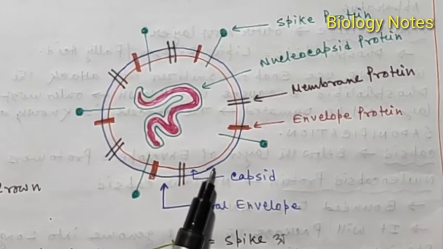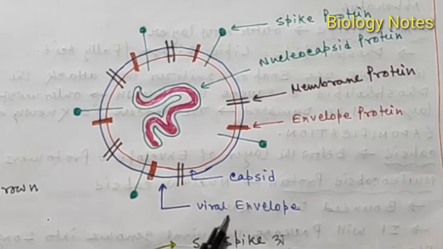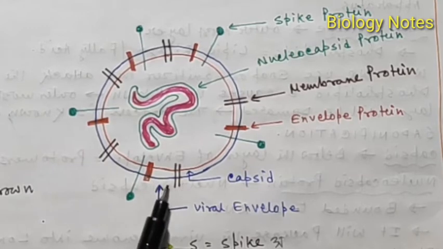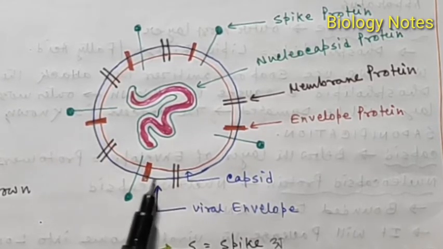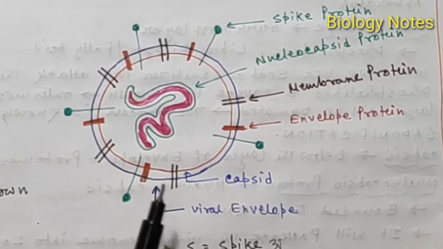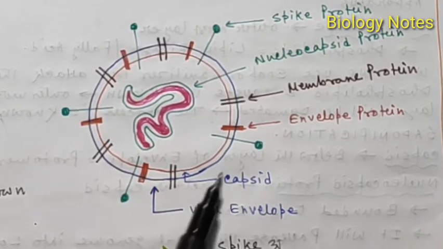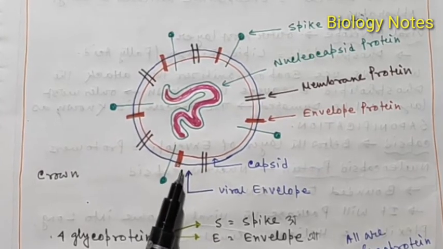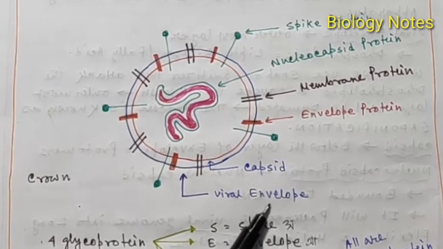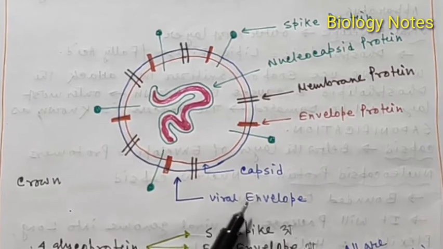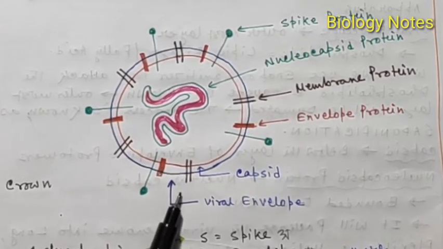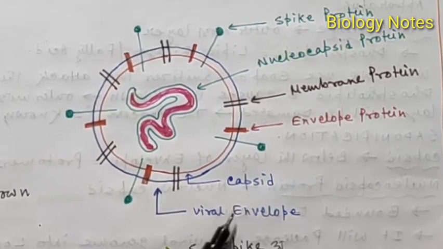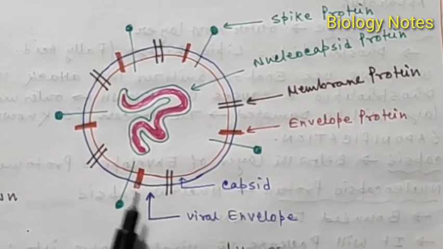Outside of the capsid layer there is another layer known as the viral envelope. Usually this viral envelope is two layered and made up of phospholipid, so this is actually a lipid layer. Scientists and doctors tell us to wash our hands frequently with detergent, soap or sanitizer, because soap and sanitizer cause the breakdown of this viral envelope membrane. The attack of soap on the viral envelope is known as saponification. So it is very important to frequently wash our hands with soap or sanitizer to prevent coronavirus infection.